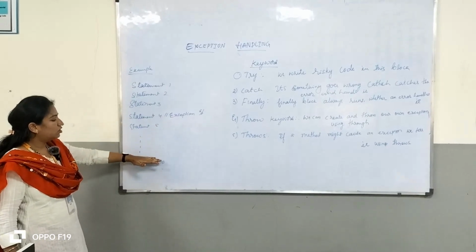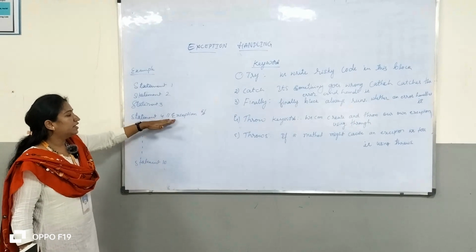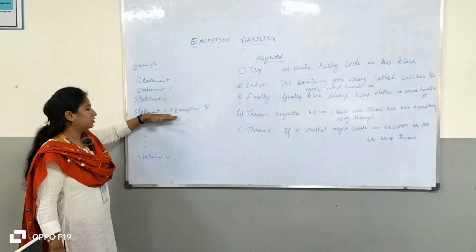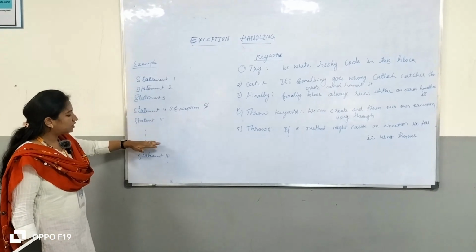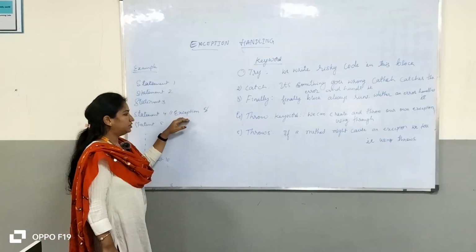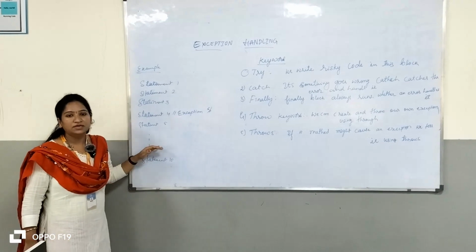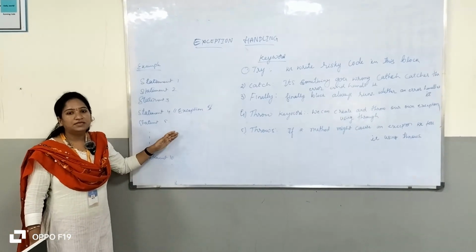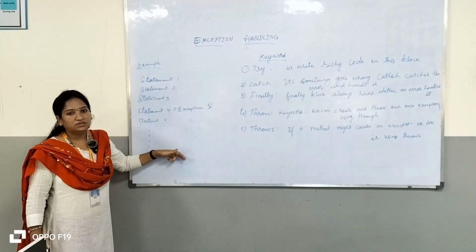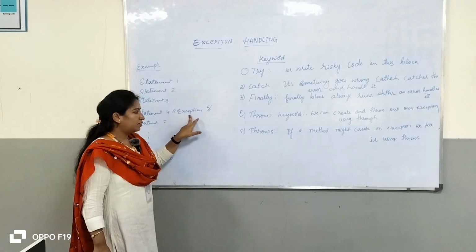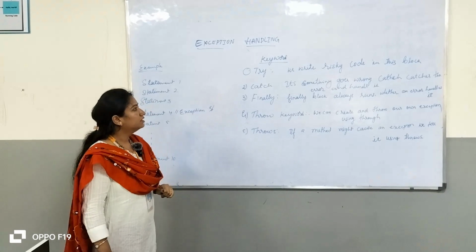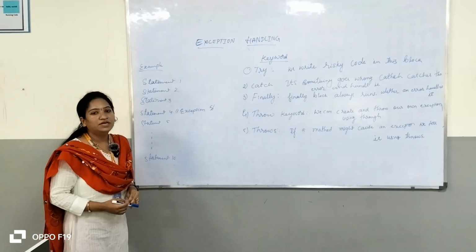So the rest of the program will not be executed. The program will be crashed here only, in the fourth statement. The rest of the program will not be executed. After handling, if we handle this exception, the rest of the program will be executed normally. So the user will get a friendly message and we will move to the next step. Otherwise, the user will see an ugly message.